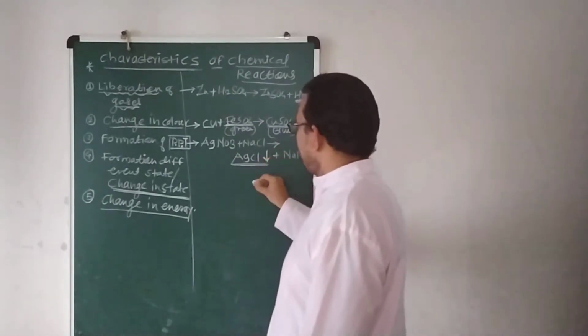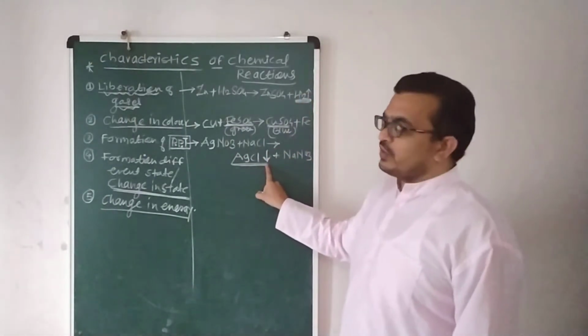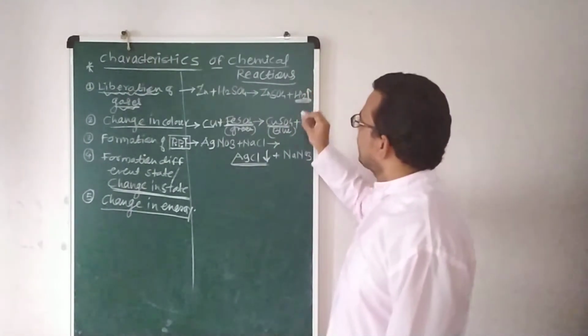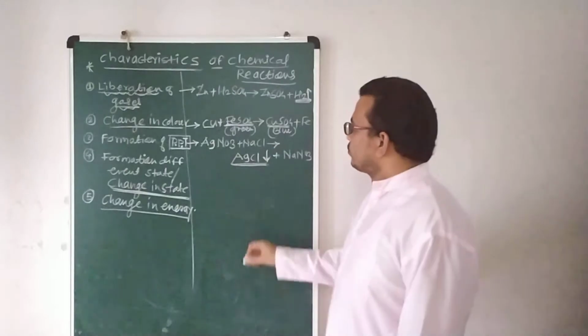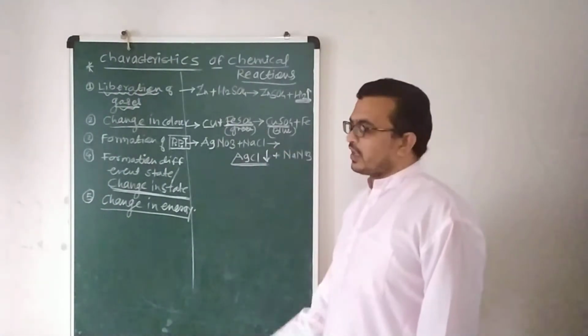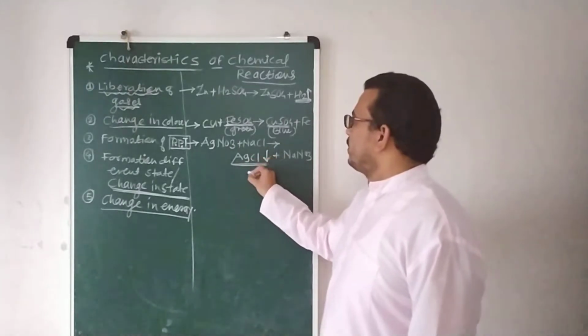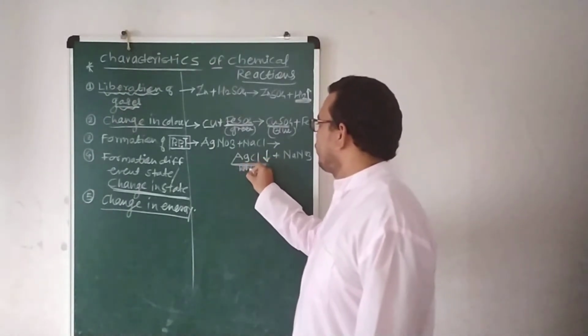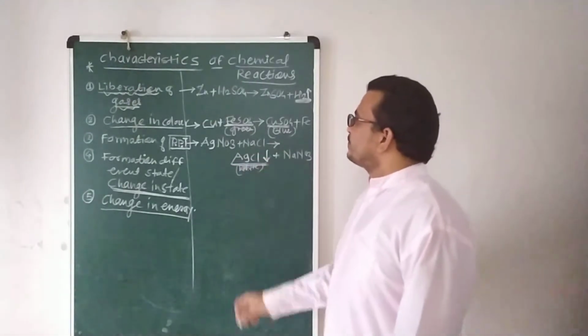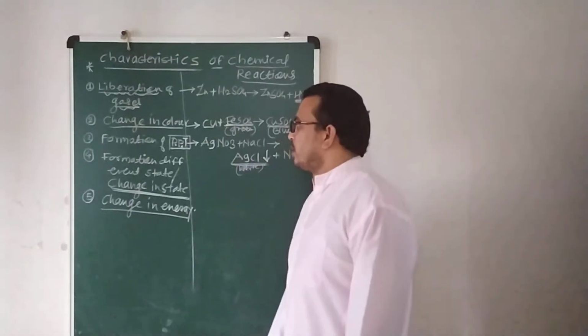See students, very carefully: PPT arrow is downside while gas arrow is upside. Correct? So this is again very important. So PPT is represented by a downside arrow. So silver chloride PPT, a white color PPT, is going to form in this reaction. This is also important. So this is the PPT formation in a chemical reaction.